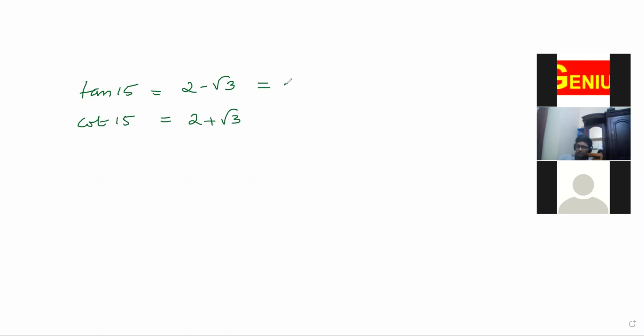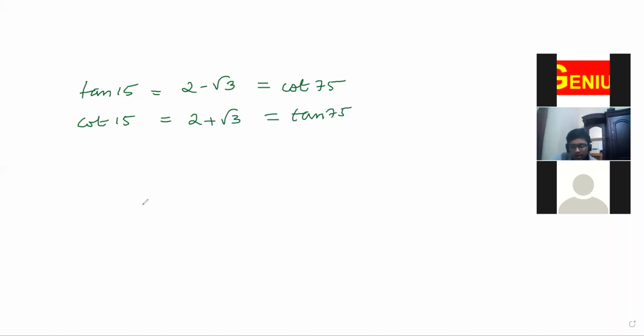Now, will this be equal to cot 75? Tan 15 is equal to cot 75, isn't it? Complementary angles 15 and 75. Yes, ma'am. Then cot 15 is equal to tan 75. So once you study one thing, in reverse you can write your own.